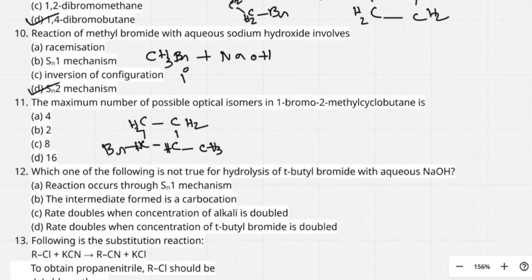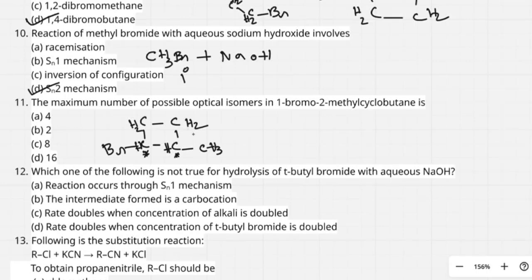You have to check the number of asymmetric carbon atoms. Here this carbon atom is surrounded by the same two groups, so it is not asymmetric. This is also not asymmetric. Now this carbon is surrounded by one CH2, one CH3, one H and one CH, so this is an asymmetric carbon atom. Then this one is surrounded by one CH2 group, one CH, one H and Br, so this is also asymmetric.